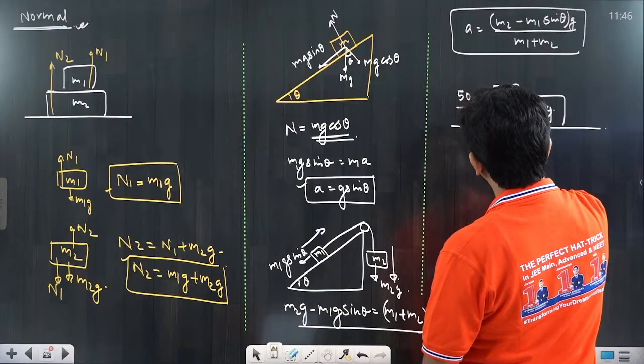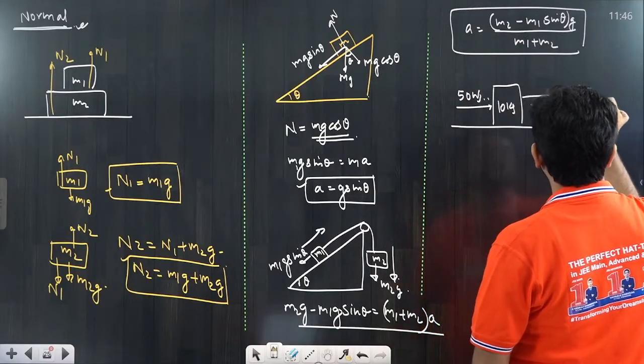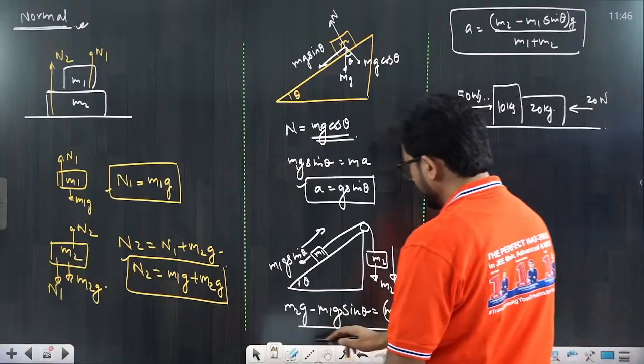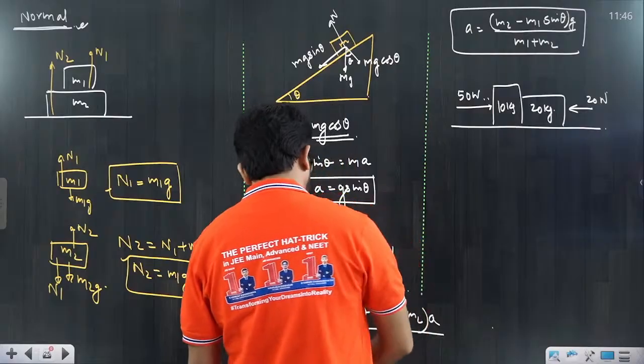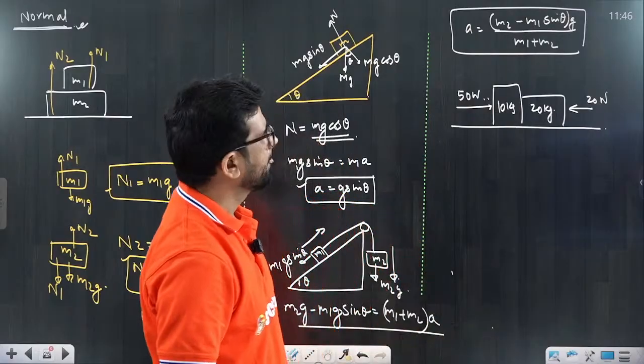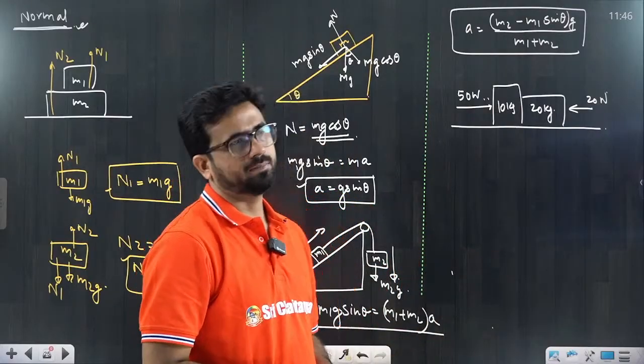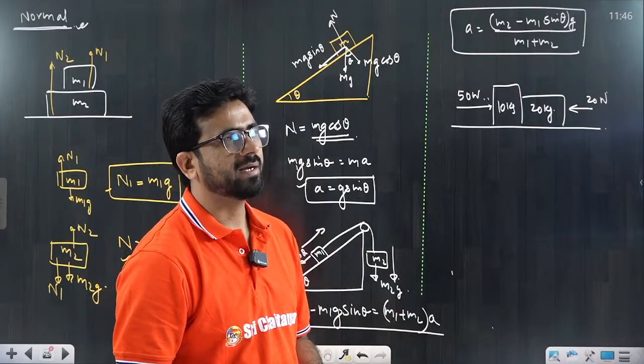There is a 50 Newton force applied from this side, and a 20 Newton force from the other side. The question is very simple. Calculate the acceleration of the system, and second, what is the normal force acting between them?